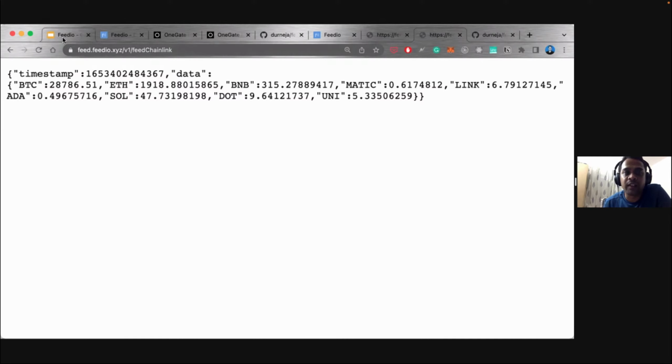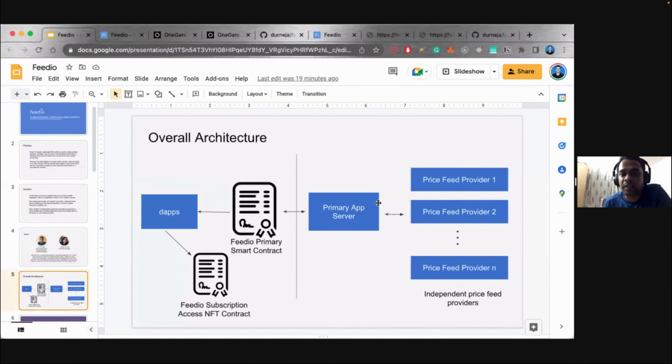And finally, coming back to the architecture, we have the primary app, which will call all these multiple registered providers at, let's say, every interval that we are polling, and then aggregate the data. So you have a weighted average of all these providers. And then we will check whether a threshold has crossed, because writing on chain is also an expensive process. So we have tried to optimize the cost front.